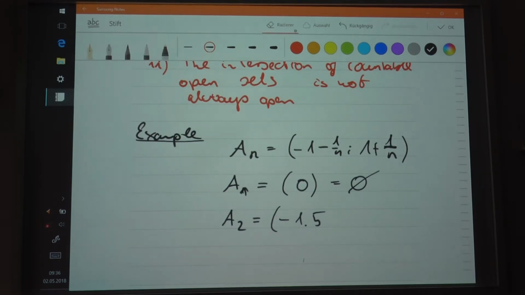No, I apologize. Wait. Here you have -1 minus 1 over 2. This is the second one, and here this is not the empty set, guys. I'm sorry, because you have minus here, I apologize. So you have -1 minus 1 over n. If n is equal to 1, then you have -1 minus 1 equals -2. It's not 0. And 1 plus 1 over n equals 2. Nobody noticed that, right? Anyway.